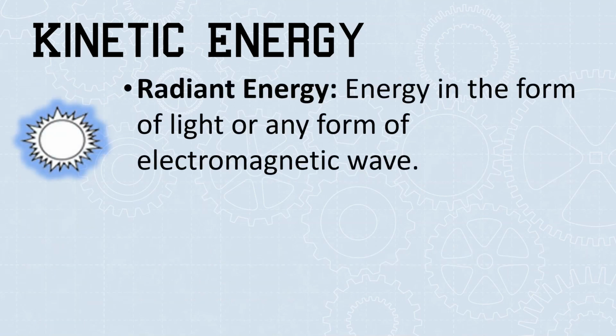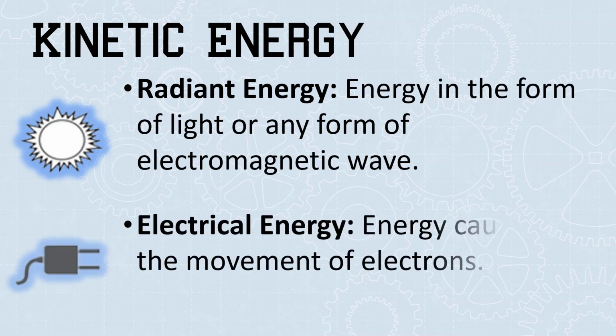We can also use kinetic energy as radiant energy. This is light traveling from one place to another, an electromagnetic wave. And then probably the most common you're used to is electrical energy. This is the motion of electrons.